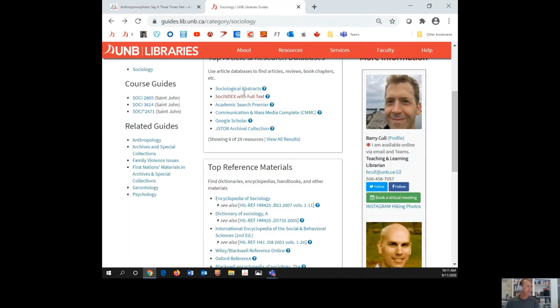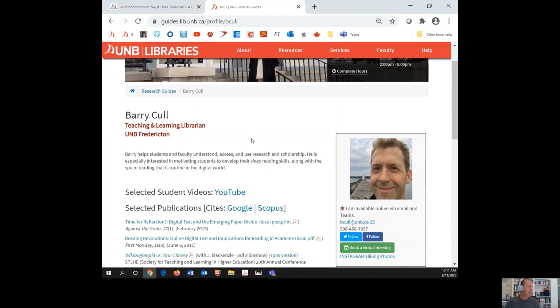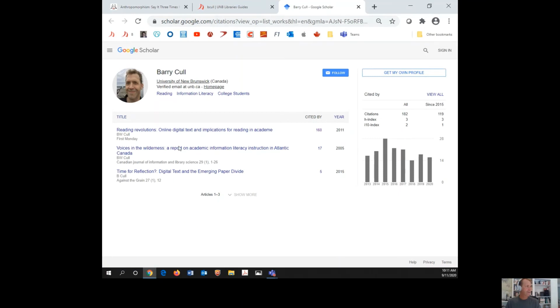Okay, so those are the 2 databases for sociology. The main ones, as I said, there's something called Scopus. Google Scholar, many of you are familiar with, and I'm going to show you a couple things about Google Scholar by going to my profile page. So the reason why I'm not suggesting that you start with Google Scholar is basically because it's too big, and this should illustrate that. So when it comes to people who have cited my own articles, Google Scholar has found 3 of the 4 or 5 articles that I have published that are peer-reviewed, and it says that they have been cited a total of 182 times.